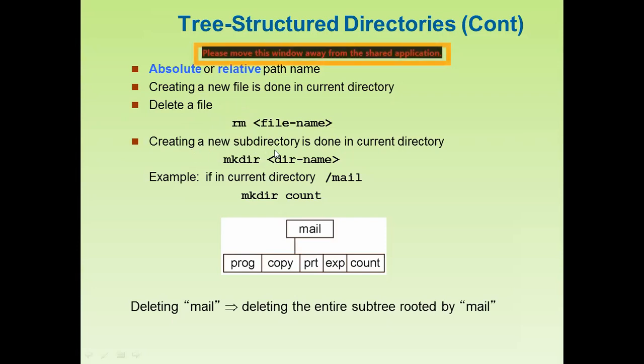Creating a new subdirectory is done in the current directory, using mkdir and the directory name. Here you are creating a new subdirectory.